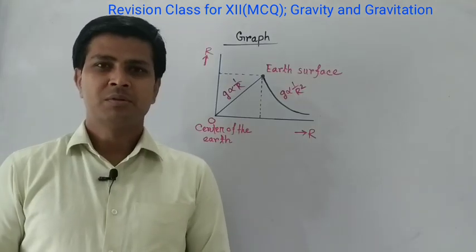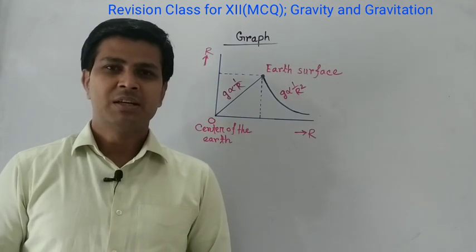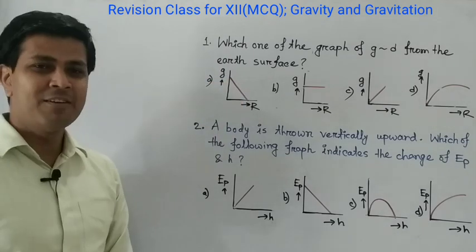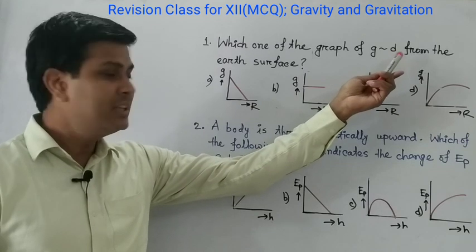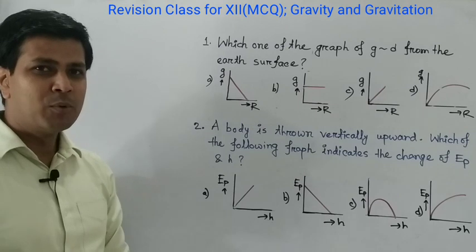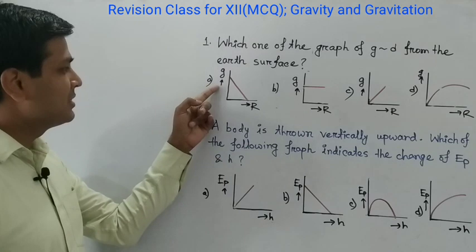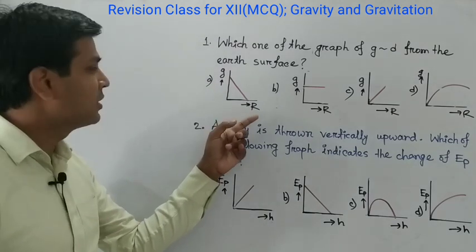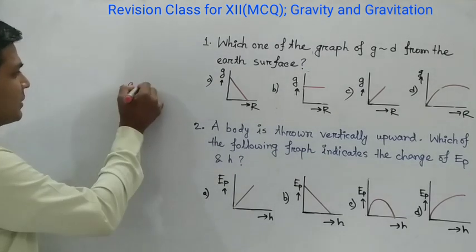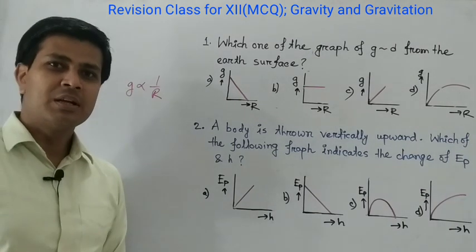Now I am going to discuss the graph of acceleration due to gravity. You know acceleration due to gravity depends on the radius of the earth. First question is, which one of the following graphs shows acceleration due to gravity and d, that means depth, from the earth's surface? That means if a body is taken from the earth's surface to the inside of the earth, then what is the graph of acceleration due to gravity and the radius of the earth or depth? We know acceleration due to gravity is inversely proportional to the radius of the earth when a body is taken from the earth's surface to the inside of the earth.